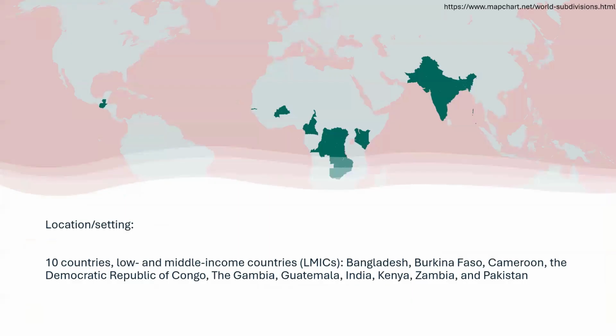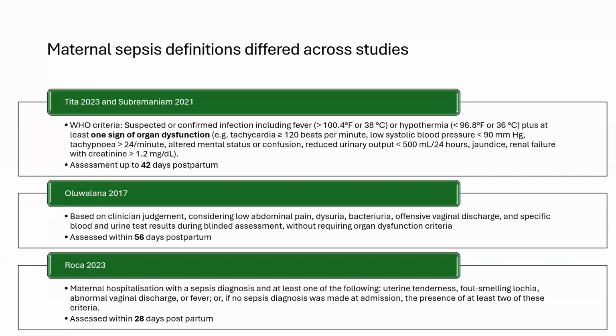I have just made a map of all the countries which were involved. The location was actually low and middle income countries: Bangladesh, Burkina Faso, Cameroon, the Democratic Republic of Congo, Gambia, Guatemala, India, Kenya, Zambia, and Pakistan. All these countries are geographically spaced out, so the results of the study might not be applicable to all the other low and middle income countries or the high income countries.